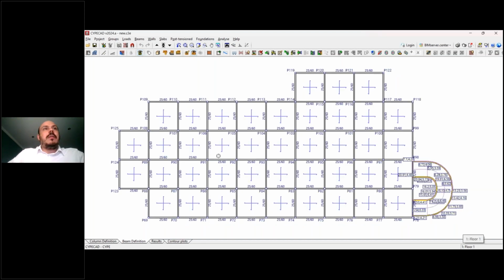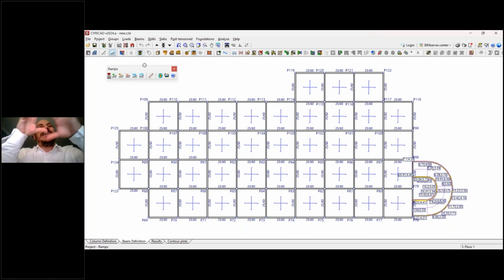I'm working in floor 1. Okay, and if I click here, I can see different options related to this new model. So this is actually a new model. It's not just a simple function or a simple feature. It's actually a whole model. So you must have the code to activate this model in your license if you want to work with this new ramp system. So you must check with your sales contact to include this model in your CYPECAD to work with it.